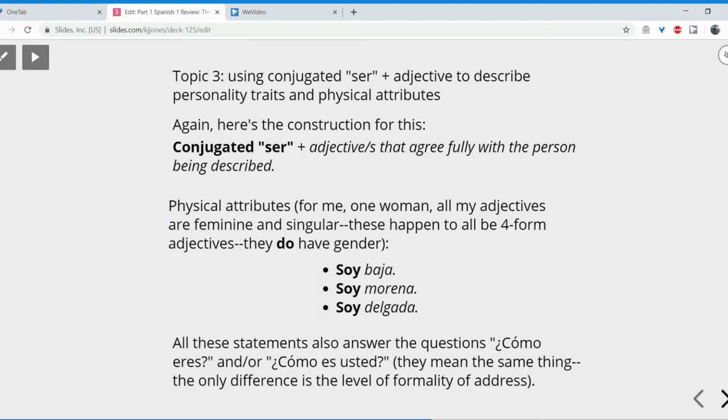Again, all of these statements also answer the question, ¿Cómo eres? And or, ¿Cómo es usted? And those questions still mean exactly the same thing, although in this context, they mean, how are you physically, right? Kind of what do you look like, if you will. But yeah, the only difference, level of formality. ¿Cómo es usted? is the formal question, appropriate for you all to ask me. And ¿Cómo eres? is the informal question, appropriate for me to ask each one of you. All right?